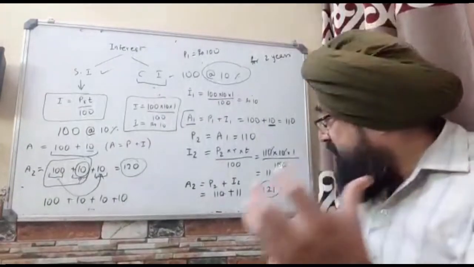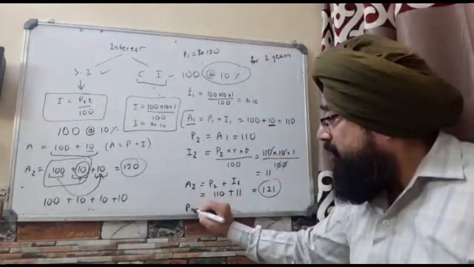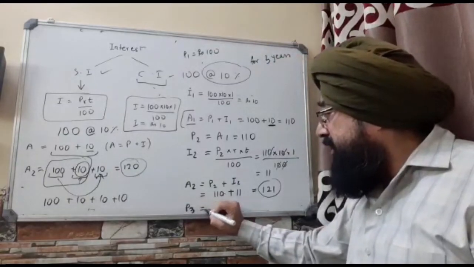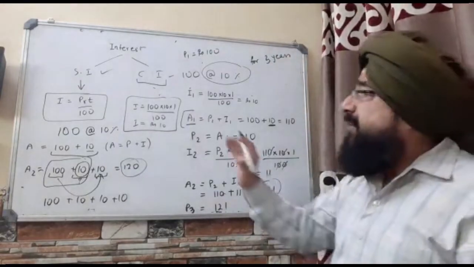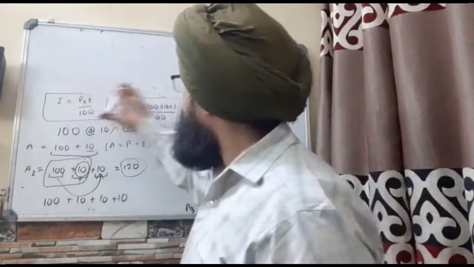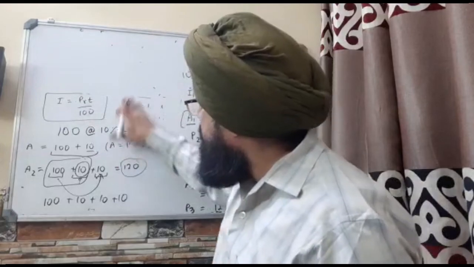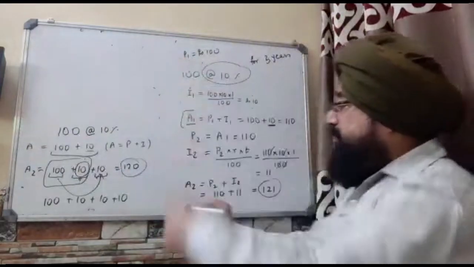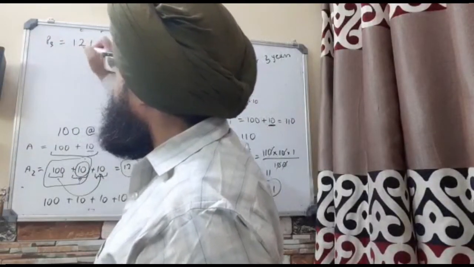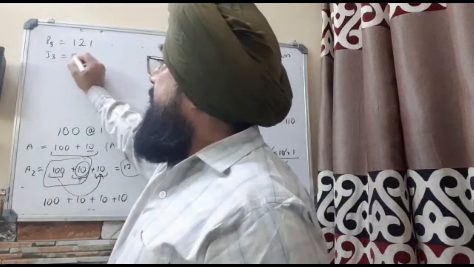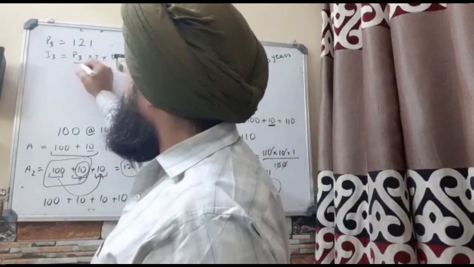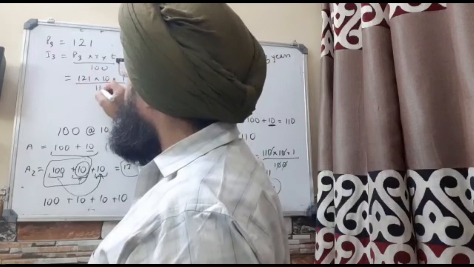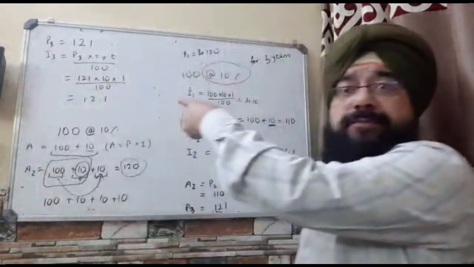And this amount A2 will become the principal for the third year, had it been 3 years. So this will become the principal for the third year. That will be 121. And if I take this space to solve this for you, because now all this is in your mind, so it need not be on the board anymore. So P3 is equal to 121. So you can calculate I3 now. That will be equal to P3 into rate into time upon 100, and that makes it 121 into rate 10 into time 1 upon 100, and from there you are getting 12.1, the interest for the third year.